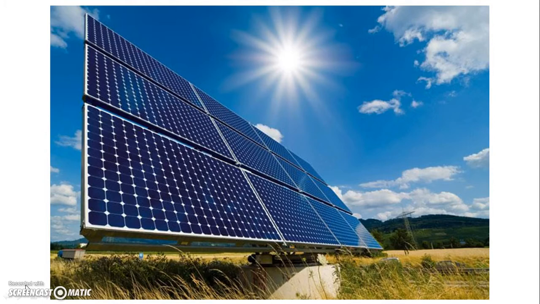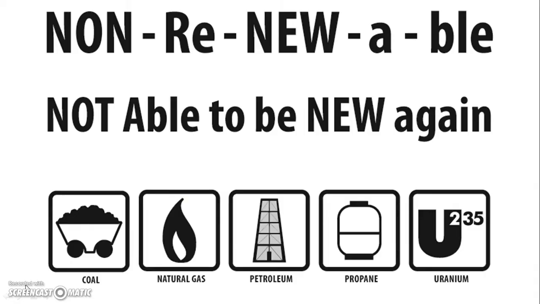A non-example that could be confusing is solar energy. Solar energy is energy that comes from the sun. The sun is always going to exist and will constantly make new energy, so it is renewable. It is the opposite of non-renewable energy, which will eventually run out. Remember, you can remember the definition for non-renewable as not able to make new again. This is because non-renewable is a compound word, so we are using the pieces non and renewable to remember its definition.